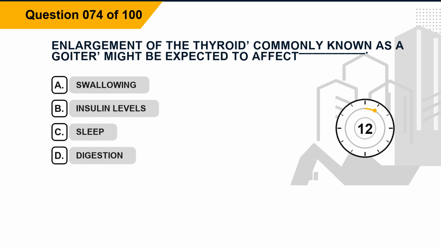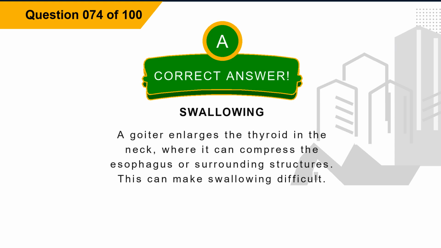Question 74. Enlargement of the thyroid, commonly known as a goiter, might be expected to affect blank. Option A, swallowing. Option B, insulin levels. Option C, sleep. Option D, digestion. The correct answer is option A, swallowing. Explanation. A goiter enlarges the thyroid in the neck, where it can compress the esophagus or surrounding structures. This can make swallowing difficult.